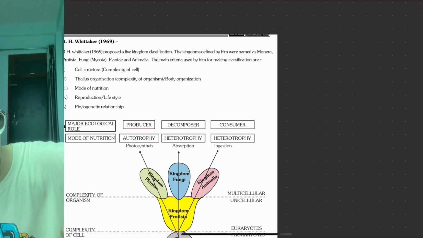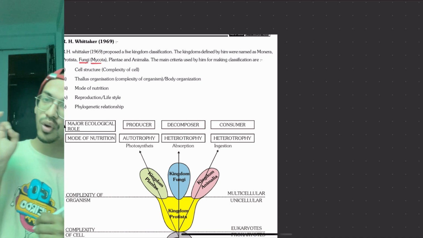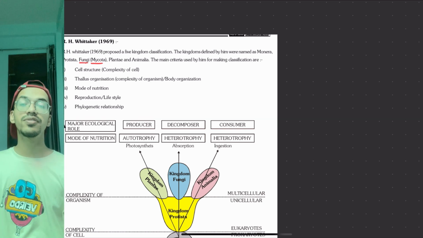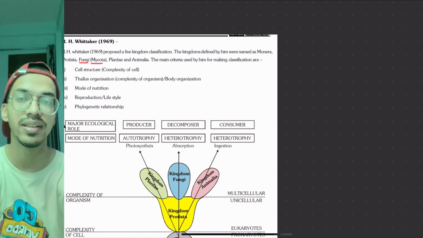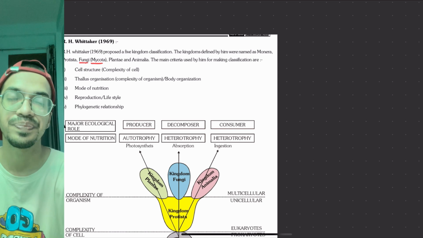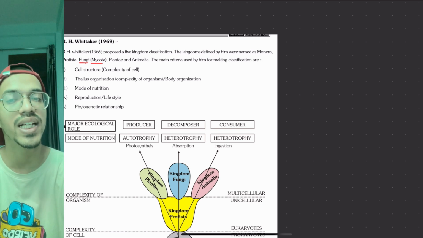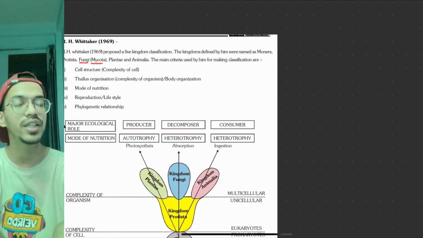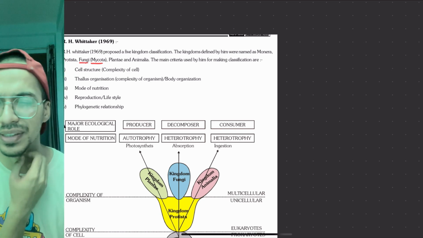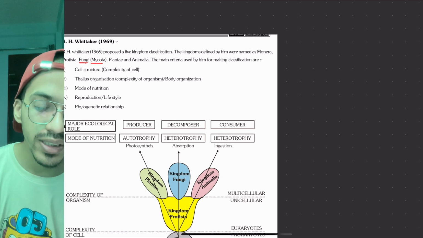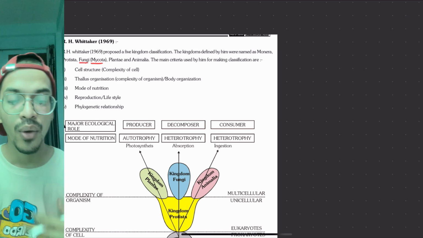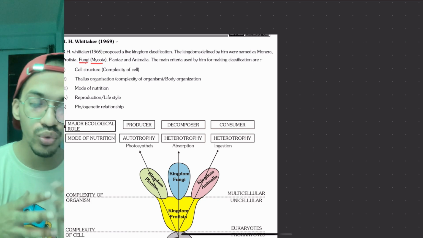We have to remember this system very well because it is extensively discussed in the NCERT, and it is the system of classification that NCERT, or the majority of books, follow. Other systems exist after this, but first let's focus on this one. So first, R.H. Whittaker proposed a five kingdom classification where he took certain criteria to classify them.